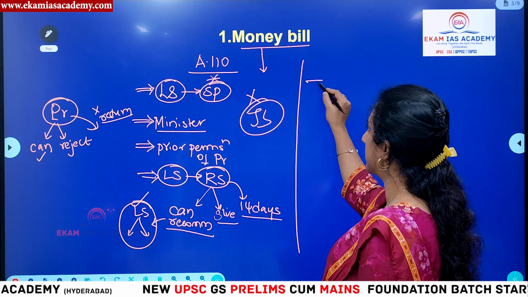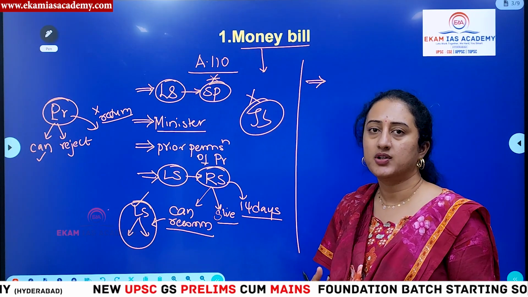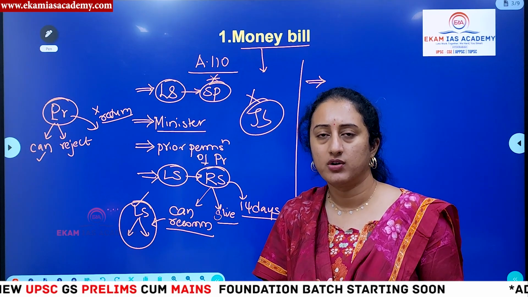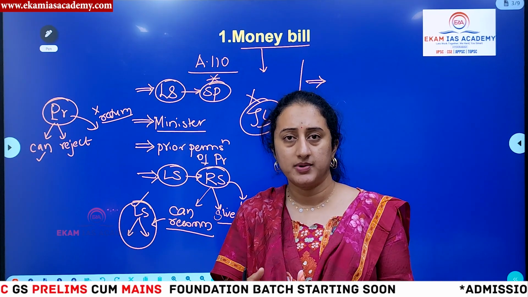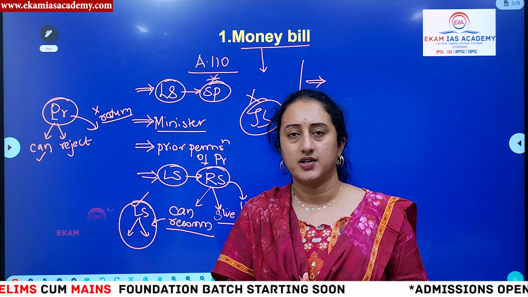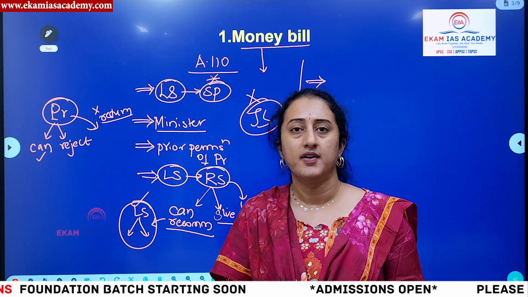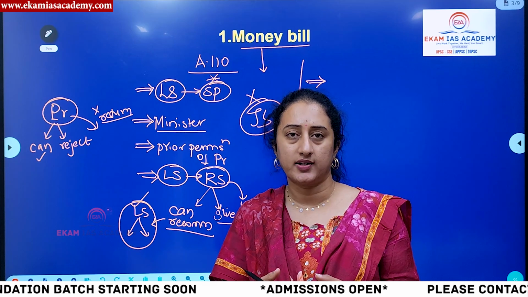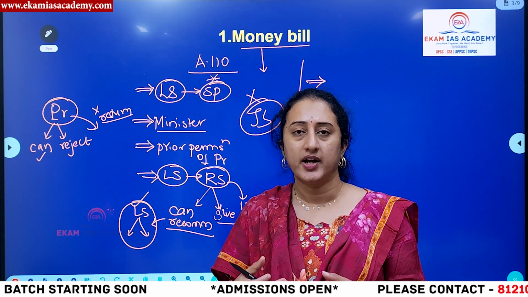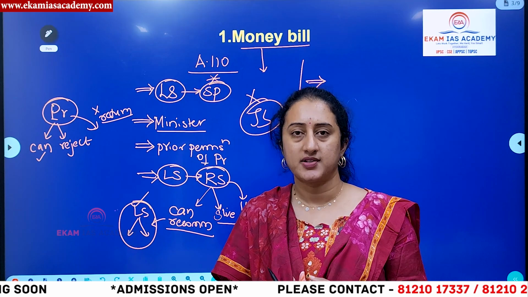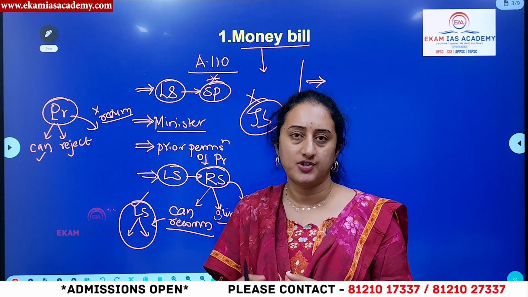Then we have to understand what constitutes a money bill, because in recent times there is so much debate about the Centre passing many bills in the name of money bills, and the government is facing backlash in this regard. For example, the Aadhaar Act, passed in 2017, which finally led to the K.S. Puttaswamy judgment, was deemed to be passed as a money bill and was subsequently challenged in the Supreme Court.